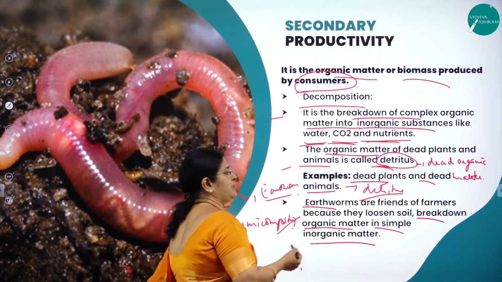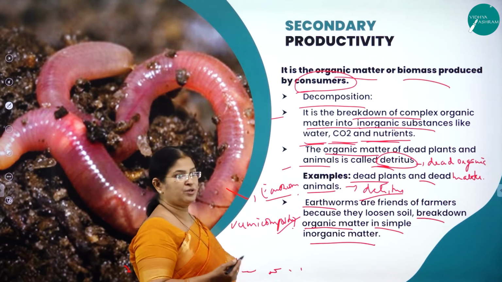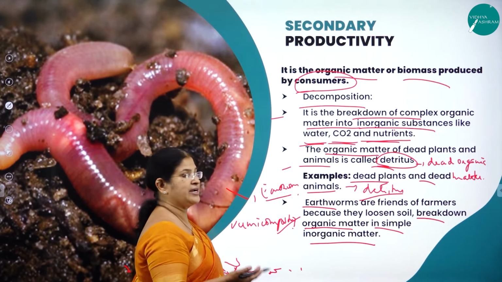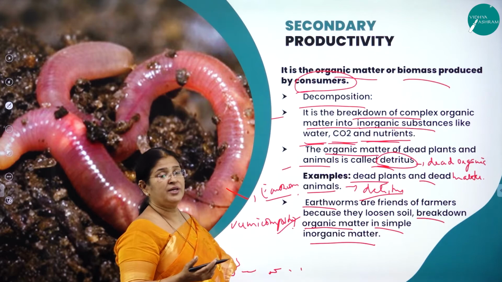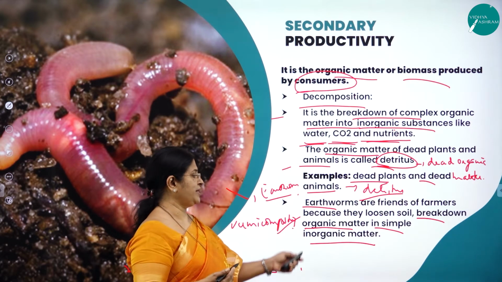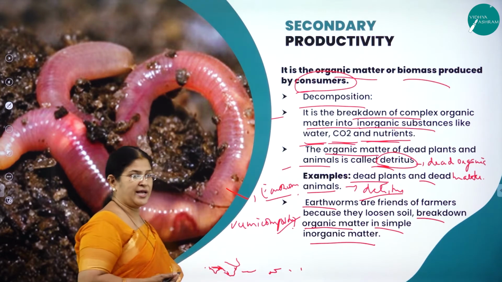Then, as we know, earthworms are friends of farmers, which loosen the soil, make the soil well aerated, and enrich the soil fertility. At the same time, they also feed on the dead organic matter like dead leaves, breaking down organic matter into simple inorganic matter.